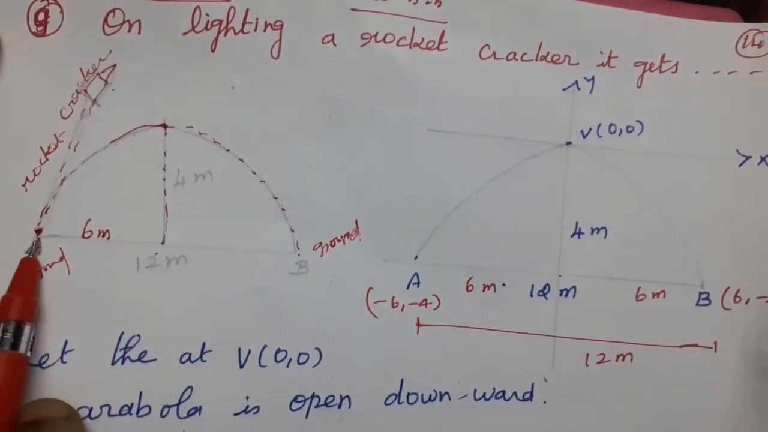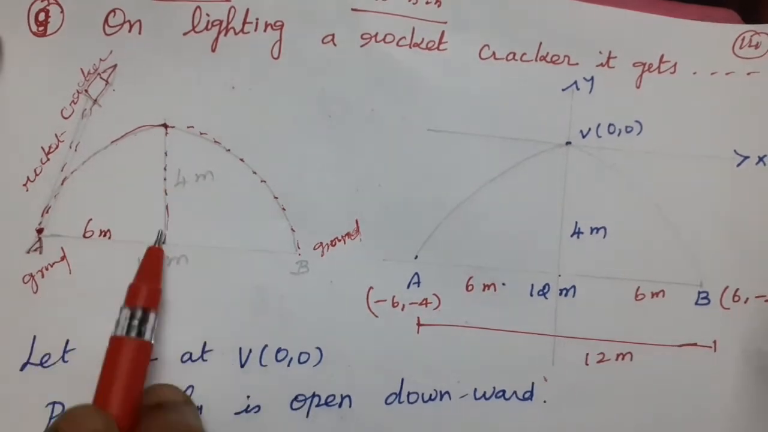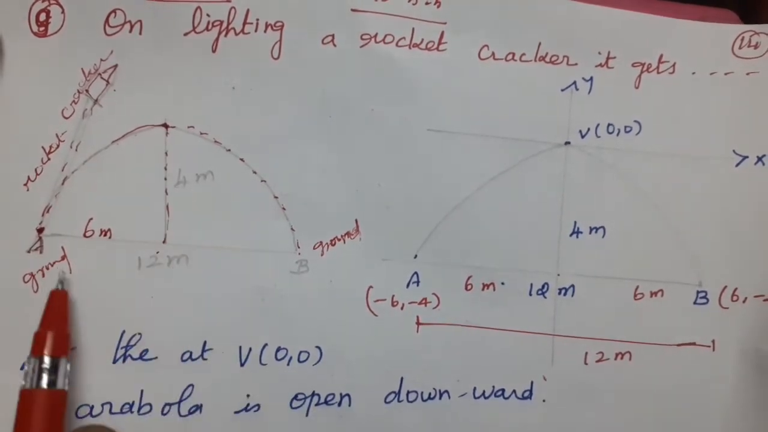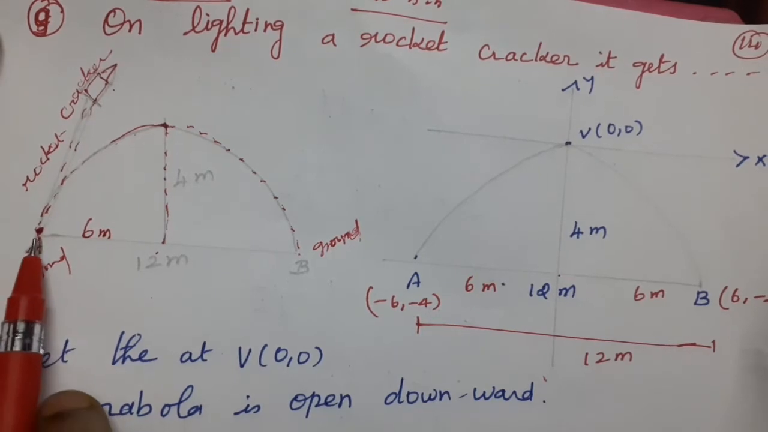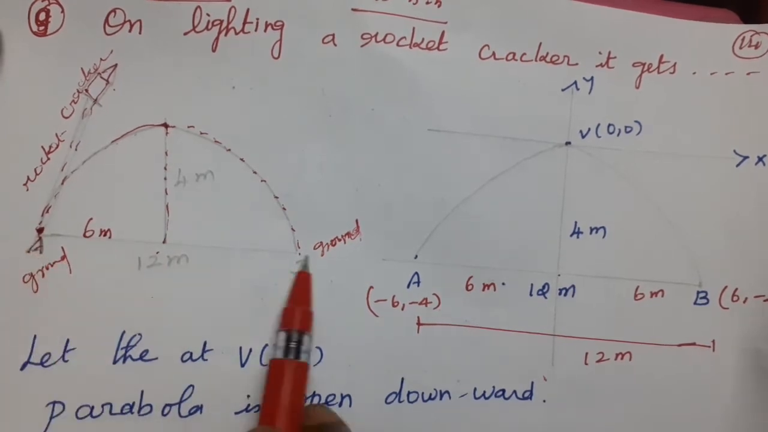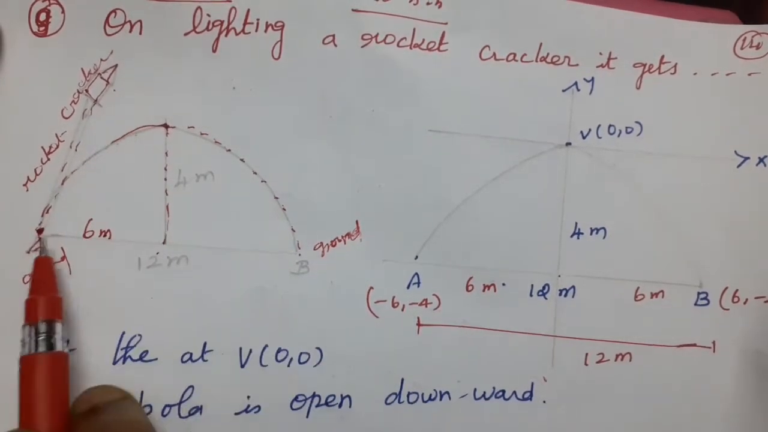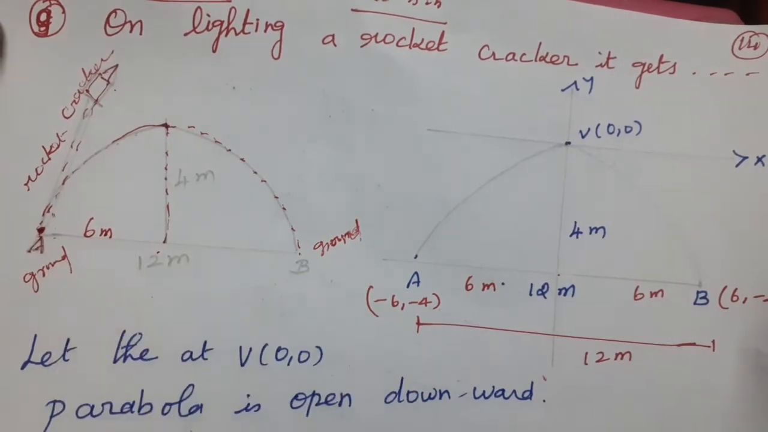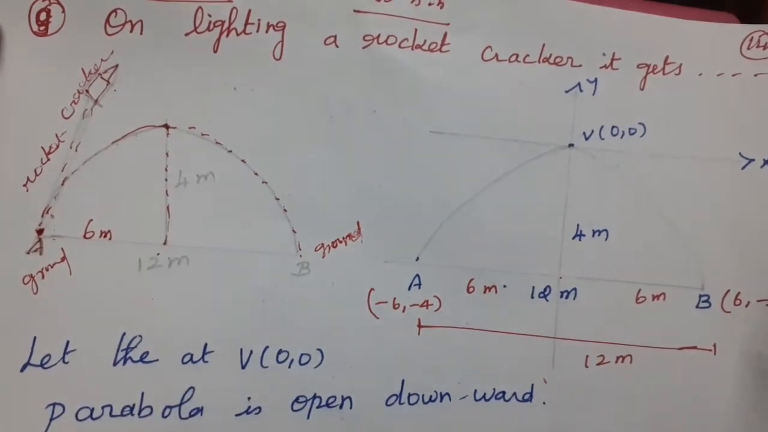From the ground to 6 meter distance, the rocket height is what? Maximum height is 4 meter. Now what are we going to find? The distance between the rocket cracker's starting point and ending point is 12 meter. If the distance is 12 meter, what is the angle of projection? We are going to find the angle of projection.